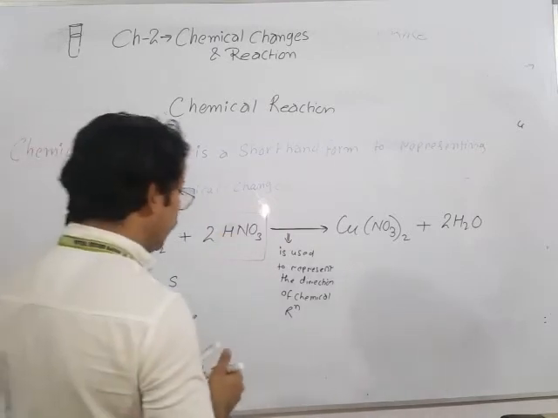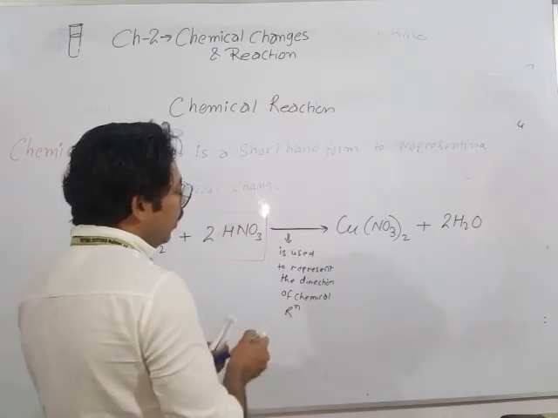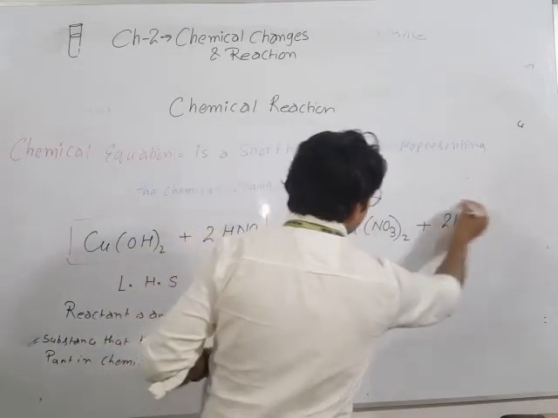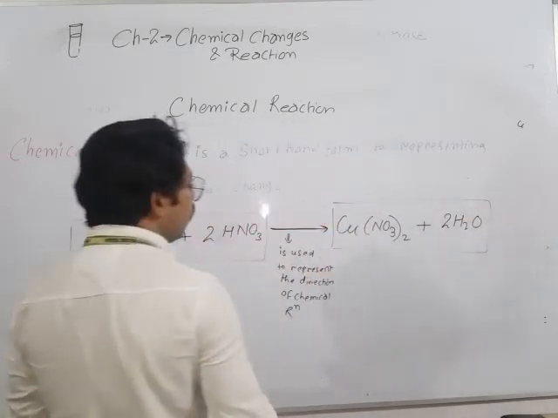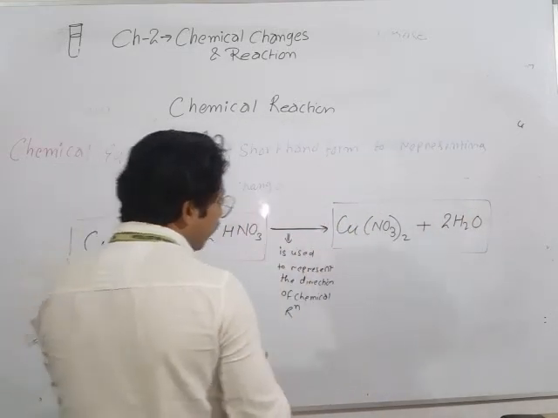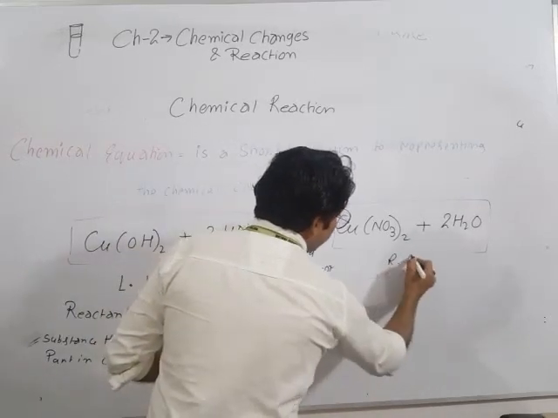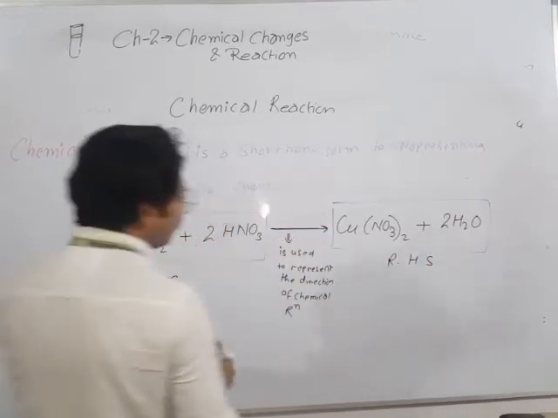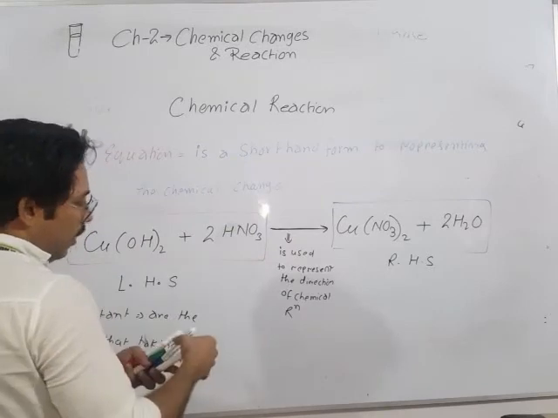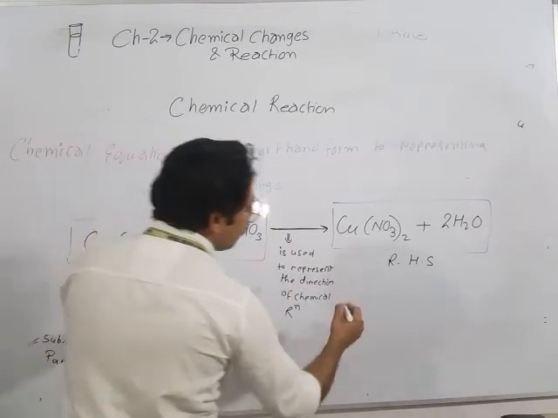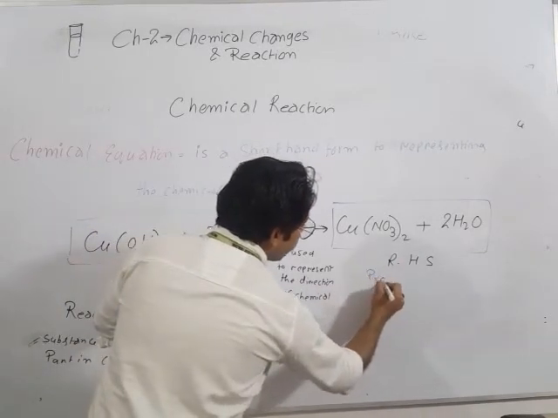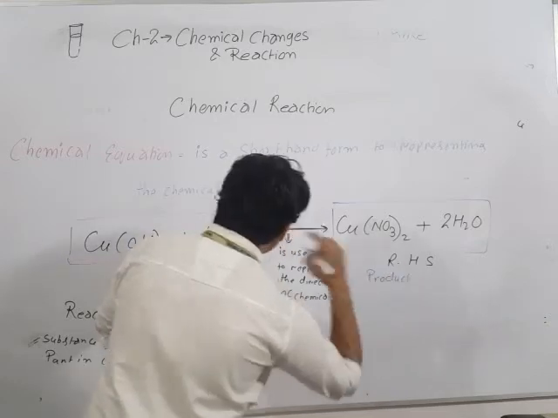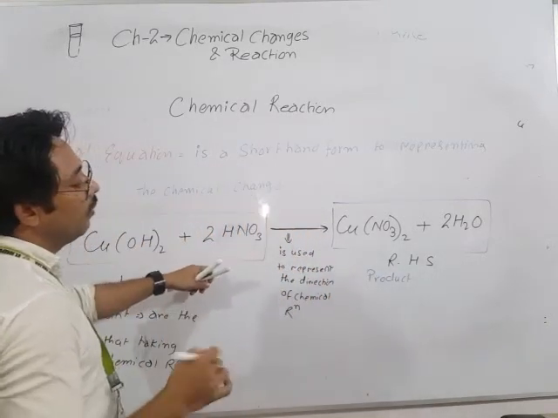Okay, so look here. Now the other side of the chemical equation is what? Right hand side. So here you can see the product, here the product is formed. On the right hand side there is a product in a chemical equation.